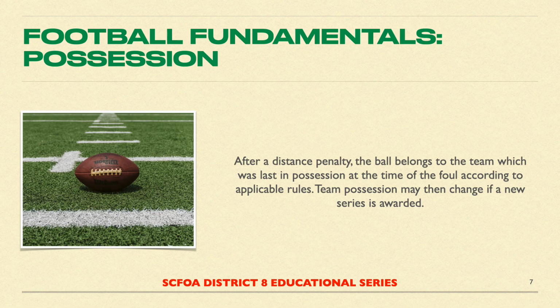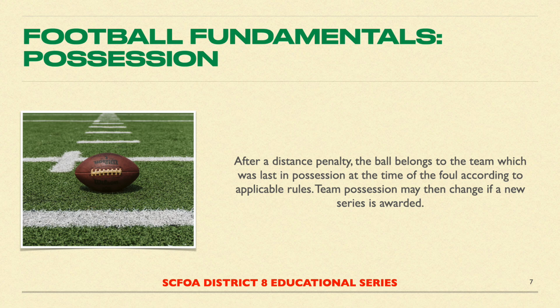The next possession fundamental is, after a distance penalty, the ball belongs to the team which was last in possession at the time of the foul according to applicable rules. Team possession may then change if a new series is awarded. This expands on the previous fundamental. As we said, a team can never be forced to give up possession of the ball as a penalty. However, there are situations where they would be required to give up the team possession after enforcement based on the rules of enforcement and the awarding of a new series.